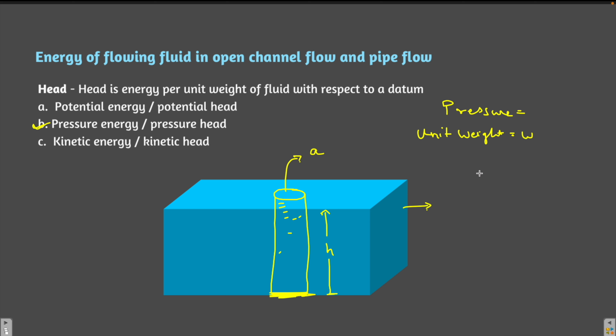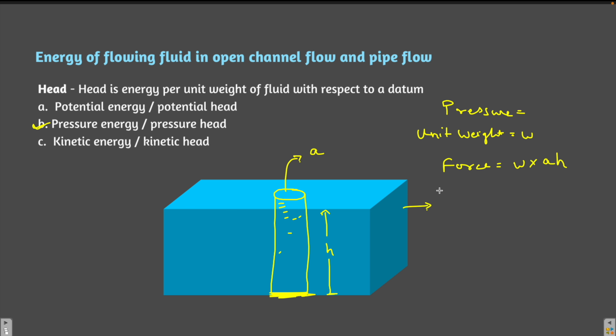So what is the force over here? Force will be density into g, that is unit weight, into volume. What is volume? It is cross sectional area into h. This will give you the force.